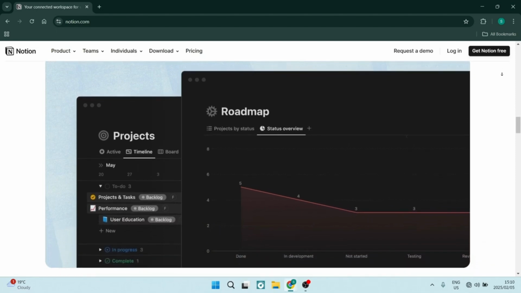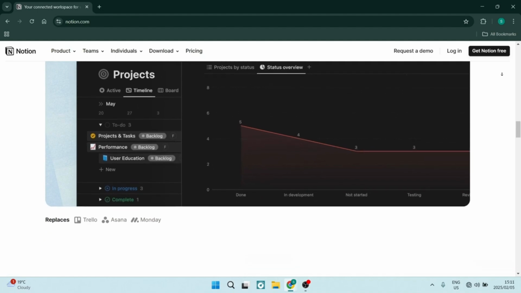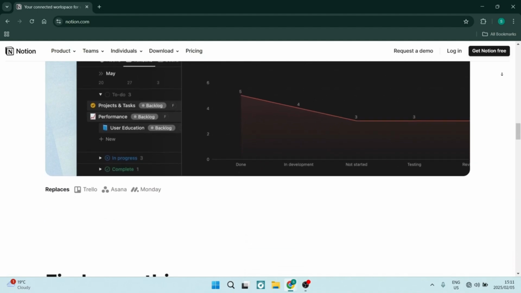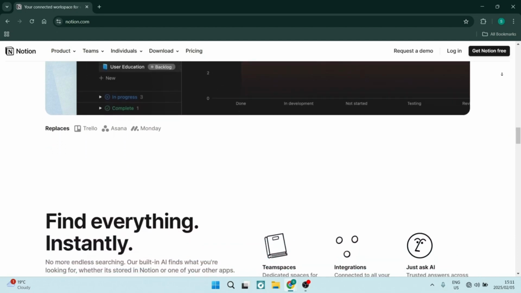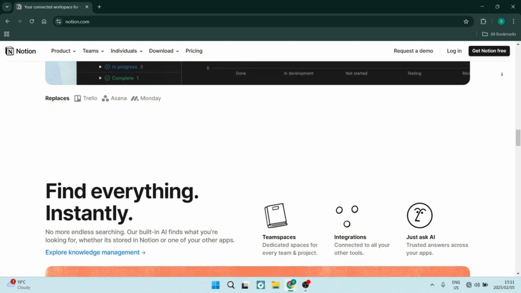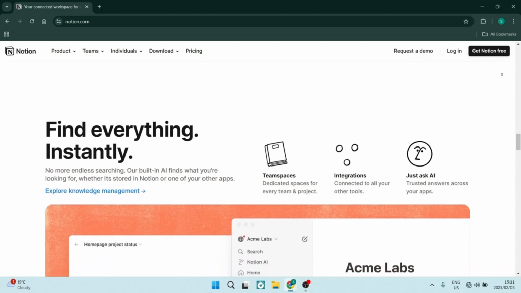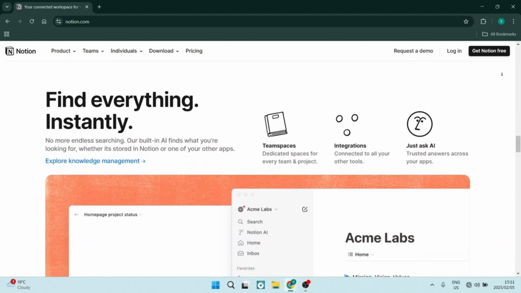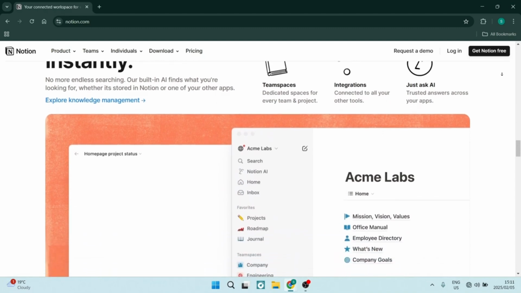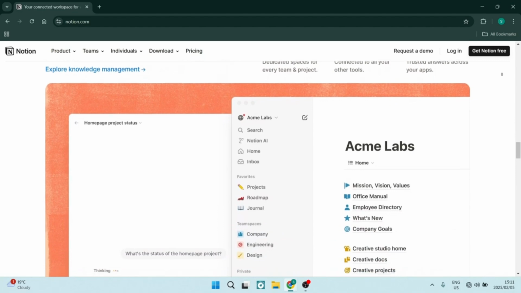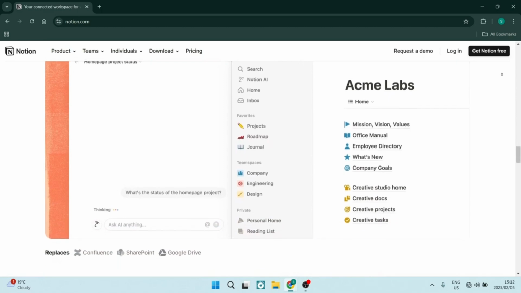Notion boasts a large library of user-created templates and a vibrant online community offering inspiration and support. You can find all of these templates in the platform for absolutely everything you need, from personal budgeting to project management. Notion is also great for creating and managing a knowledge base. So this basically allows your teams and yourself to document your processes. You can share information and you can onboard new members. You can create wikis, FAQs, and documentation repositories too.